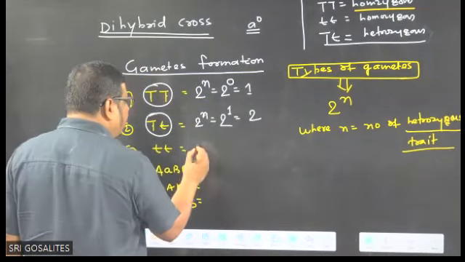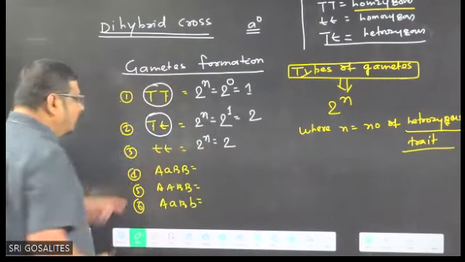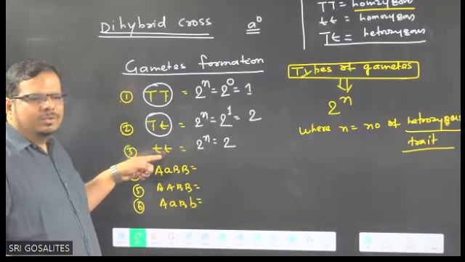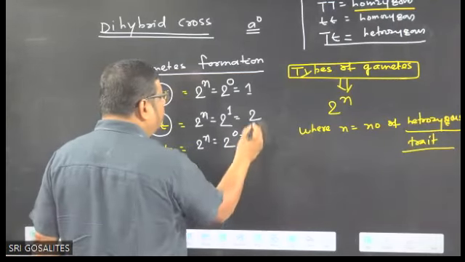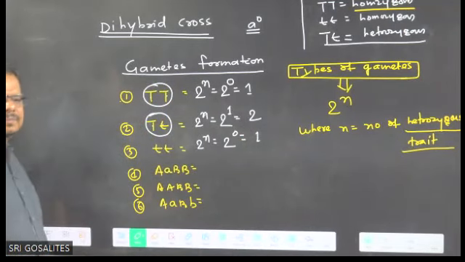Here, how many types of gamete will produce? 2 to the power n. What should I write? Homozygous or heterozygous? Homozygous. So we write 0. How many types of gamete will come? 1.